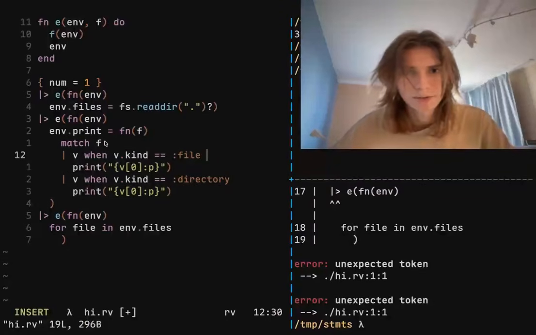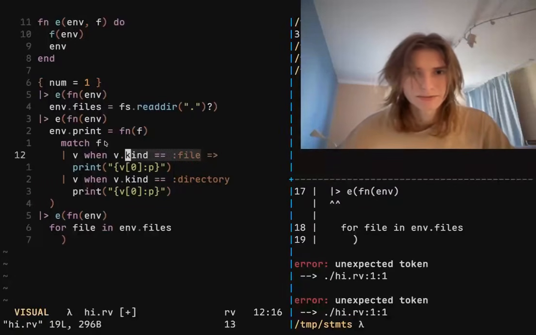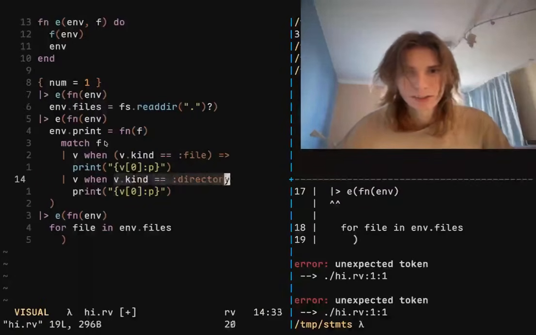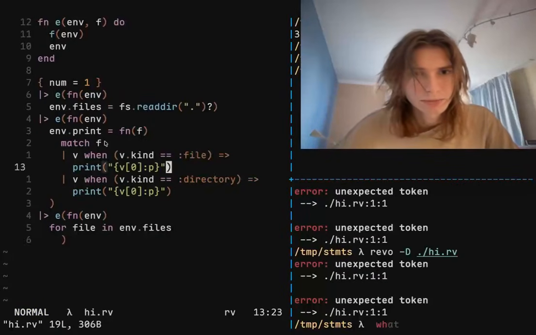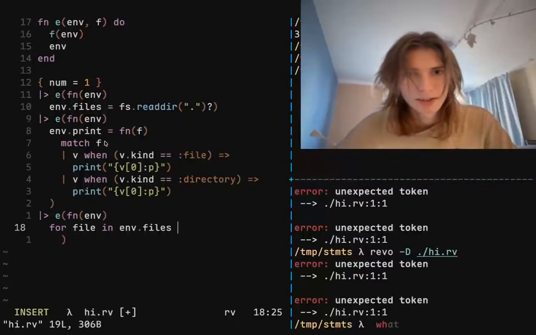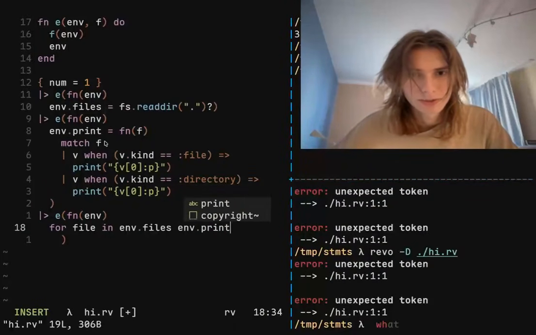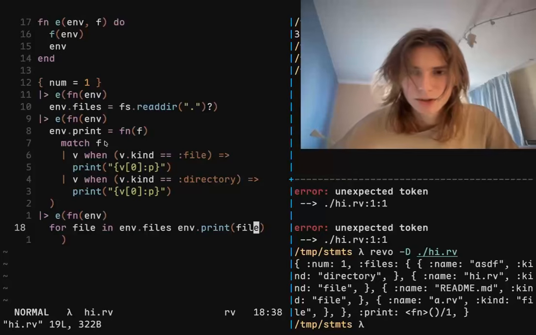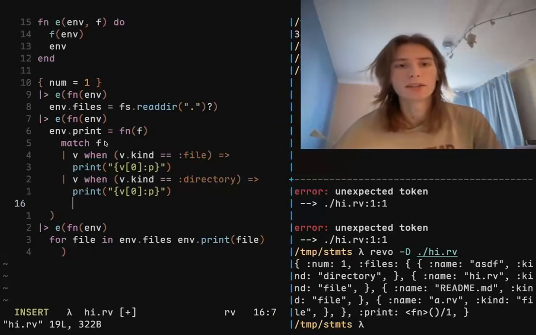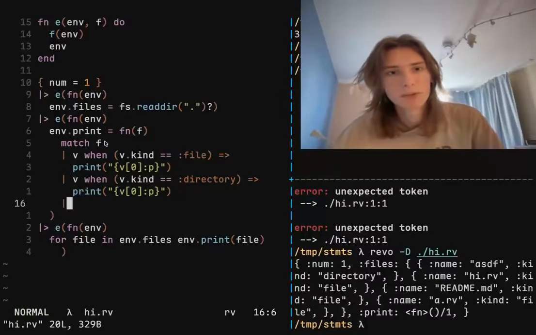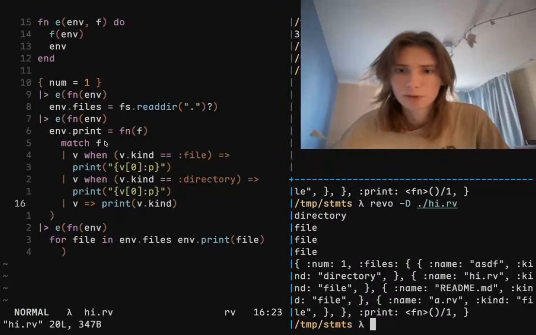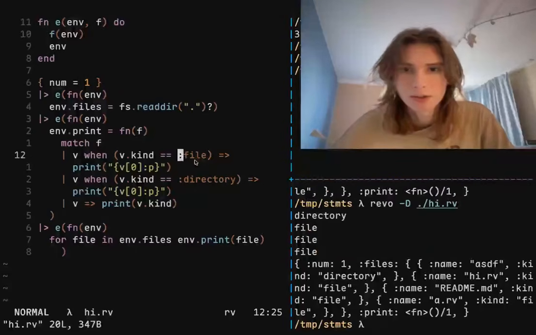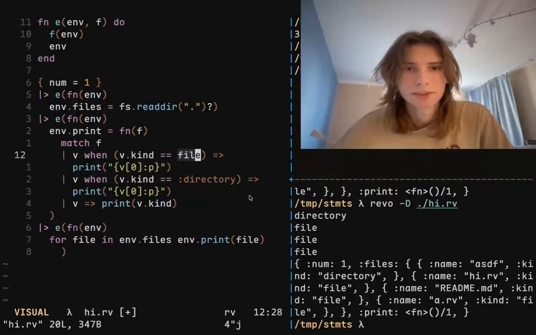Oh yeah. I forgot the fat arrow, because you have to put a fat arrow in a match. That makes it a little bit more visually distinct, if that makes any more sense. Unexpected item in the bagging area. Why is that? End dot print file right here. Let's go. All right, we got it. And then we say v, and we say print v dot kind, right? Because we didn't understand what the kind is. Now we do.